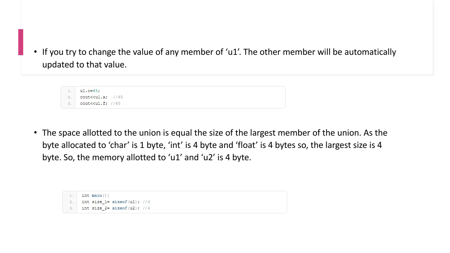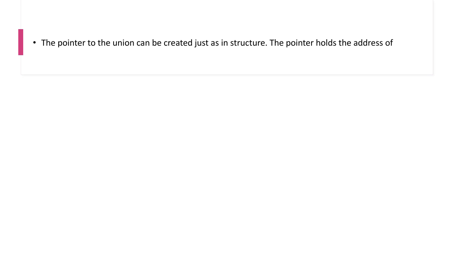A pointer to a union can be created just as in structures. The pointer holds the address of the union. Suppose union u_type pointer un, I have an identifier un equal to ampersand u1. We are assigning the address of u1 to it.